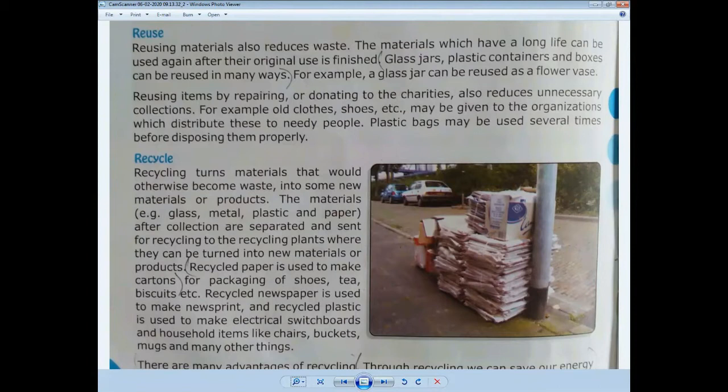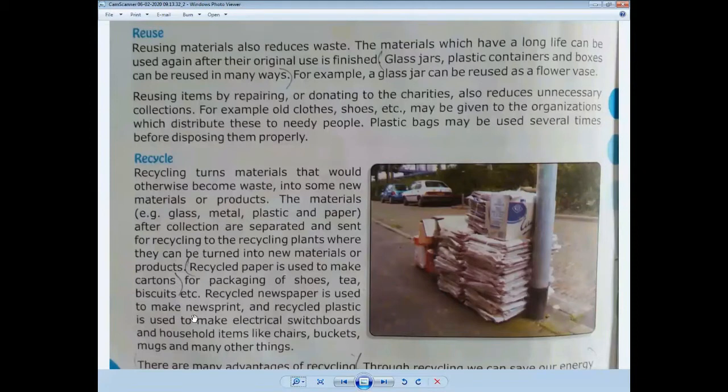And also reduce unnecessary collections. For example, old bags, clothes, shoes, etc. We have different types of examples that we are reusing in our daily life.